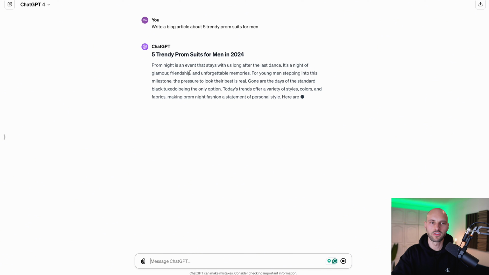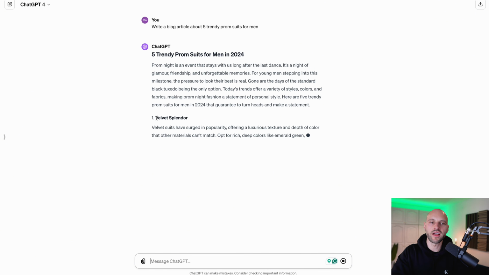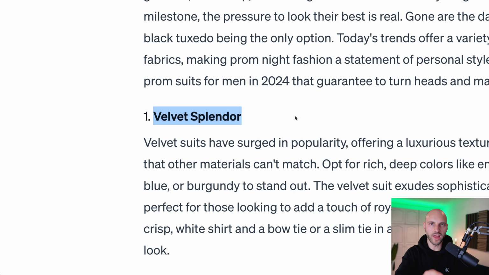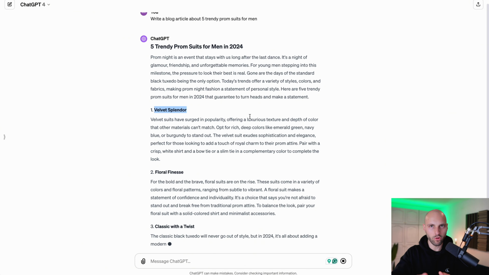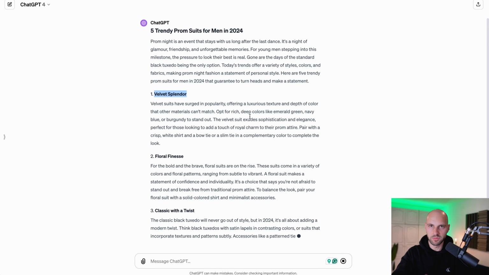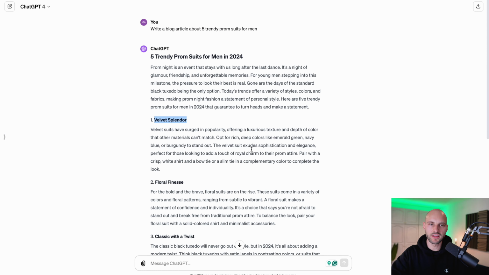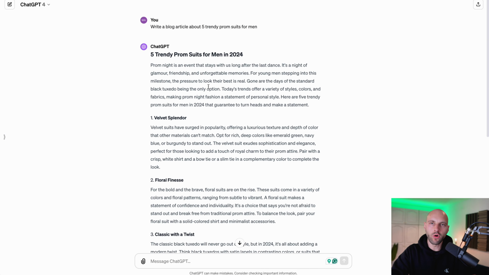And as you can see, the tool is pretty smart. And now it starts naming the suits. Velvet Splendor. Okay, so now we're gonna use these keywords. I'm gonna show you, this is pretty interesting. You gotta be very careful. We want to match this keyword with an affiliate offer, which I'm gonna show you how you can get for free to make money.